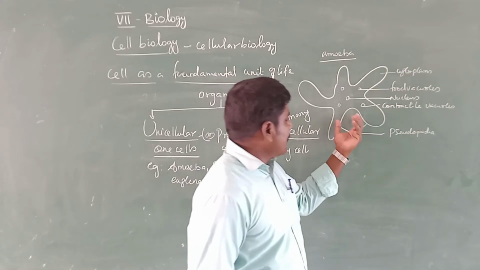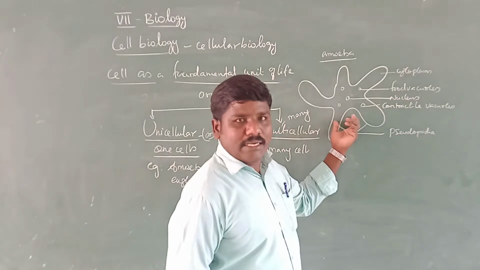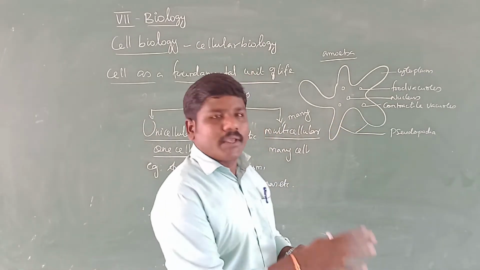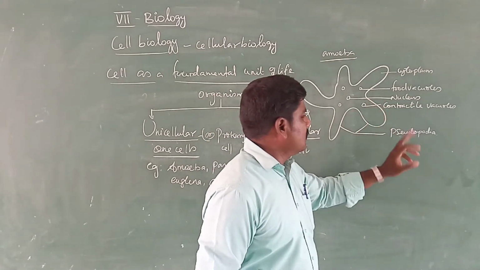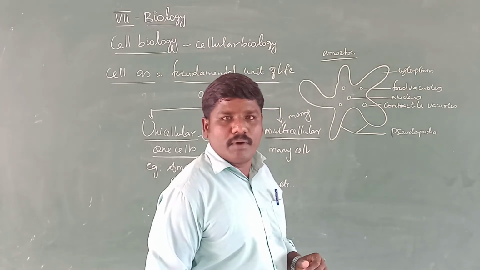Mostly in this type of unicellular organism, during the moving process, a finger-like projection is produced, called the pseudopodia.